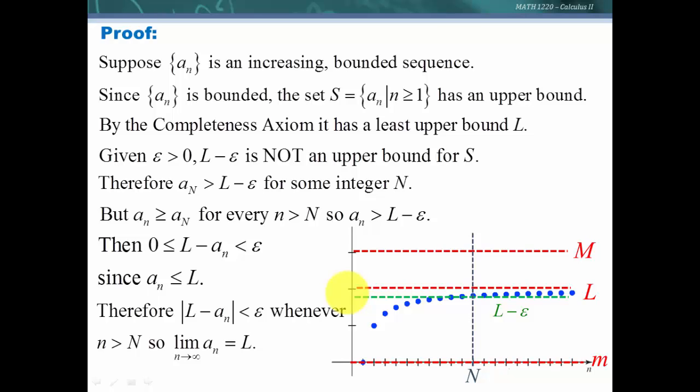So as long as we have the conditions that it's bounded and increasing, and we could do an analogous thing for decreasing, then if it's bounded and monotonic, it will converge. It will have a limit.